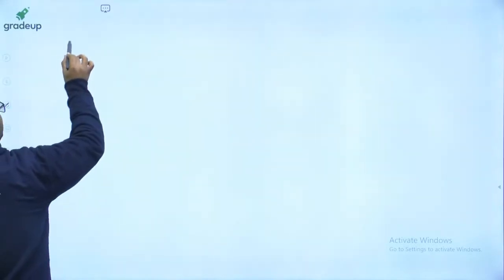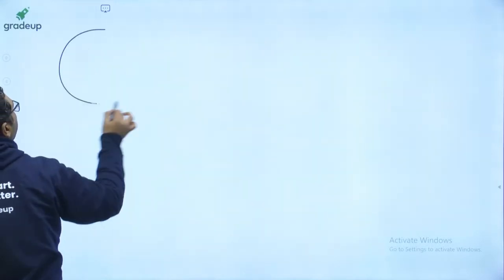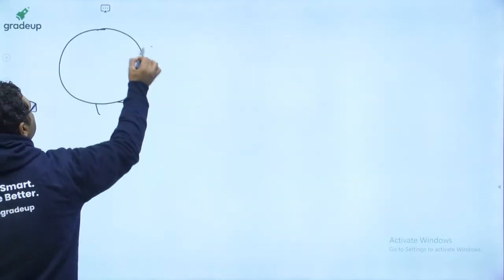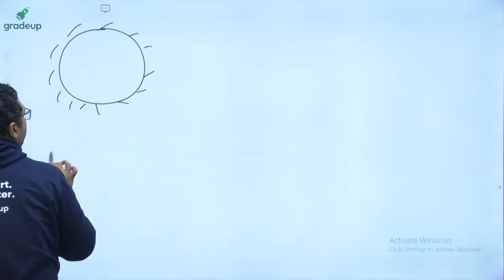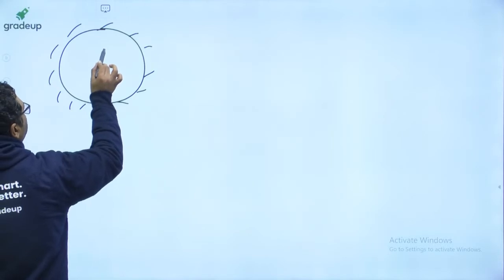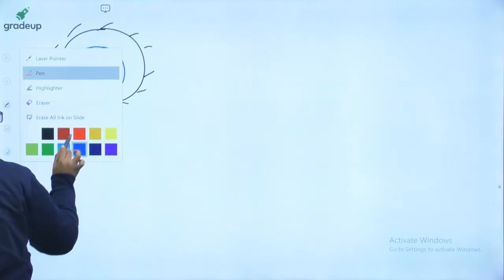So guys, let us say we are having a bearing surface like this, which is a fixed one. We are having a journal like this. In between there is a lubricant.